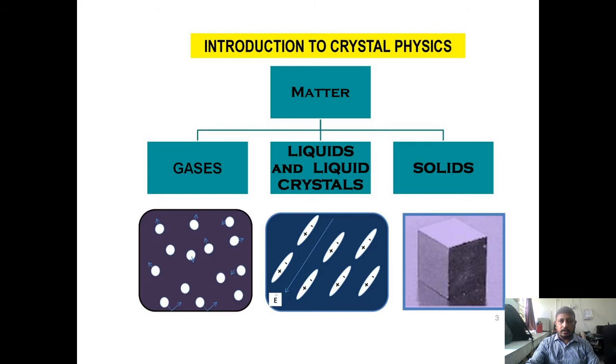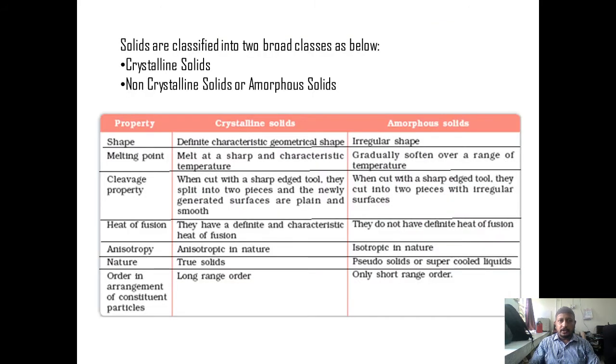Now, if you look at the solid form of matter, solid materials are further classified into two broad classes: crystalline solids and non-crystalline solids or amorphous solids. There are differences between these two types of solids. We'll see the difference in terms of property. Shape: the crystalline solids have a definite shape, whereas amorphous solids have an irregular shape.